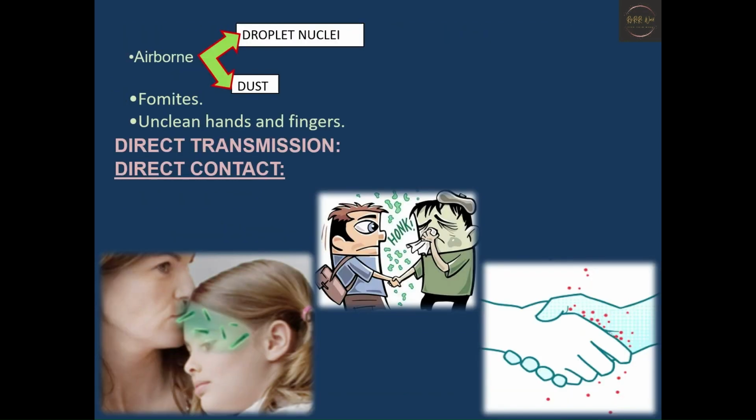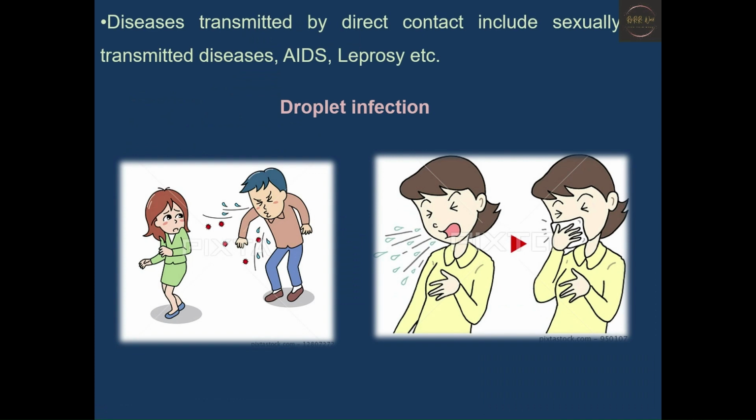Coming to the direct transmission, which is direct contact. The direct contact can spread infectious agents from the reservoir to the susceptible host through skin to skin contact. Hence, it spreads directly. Some of the infections which can be caused through direct contact are sexually transmitted diseases such as AIDS, syphilis, leprosy, etc.